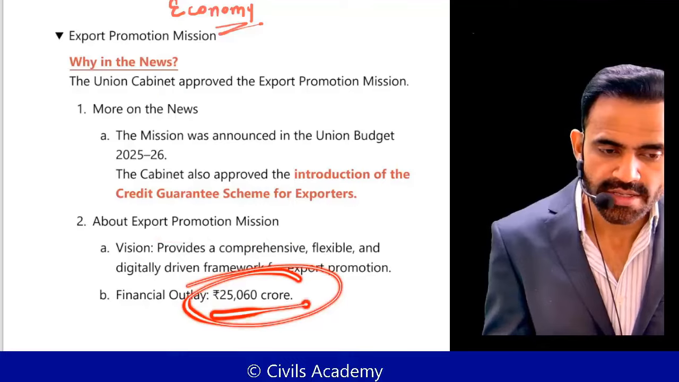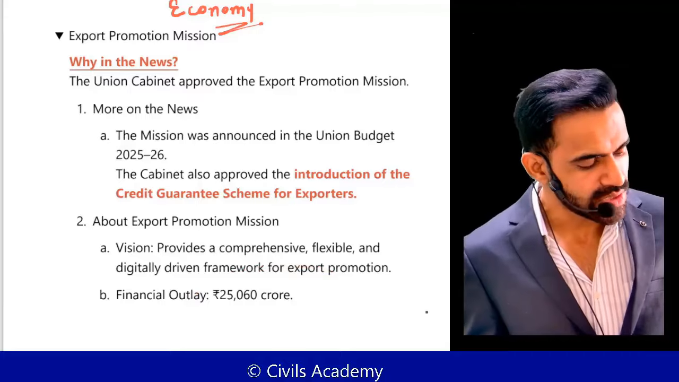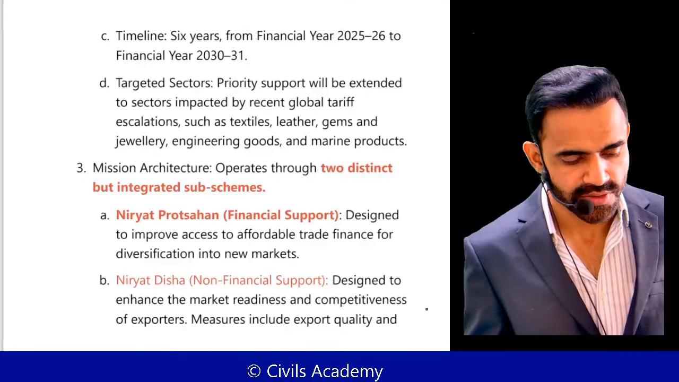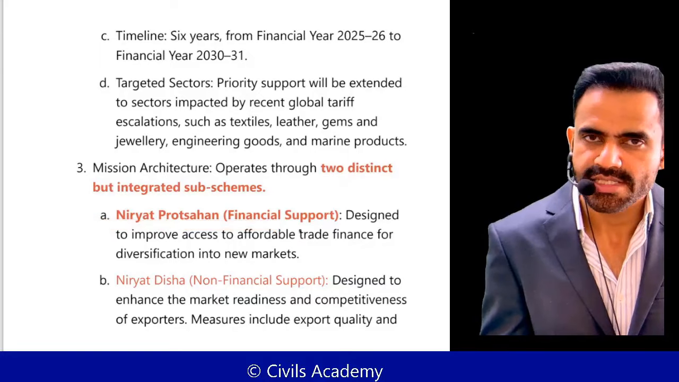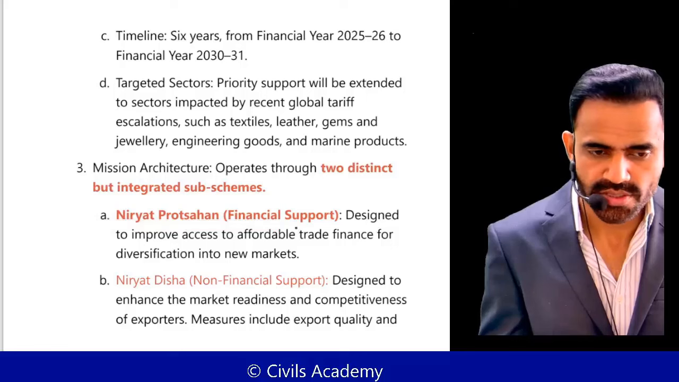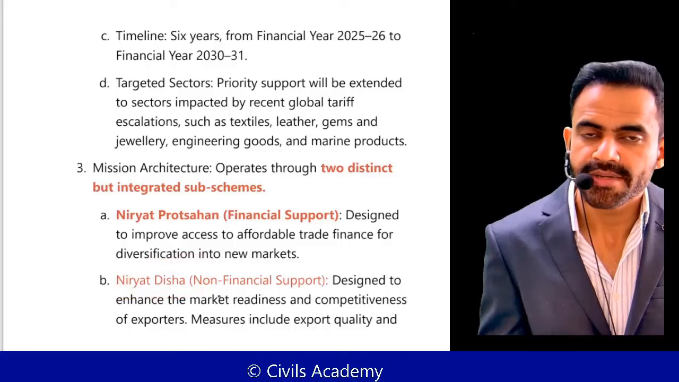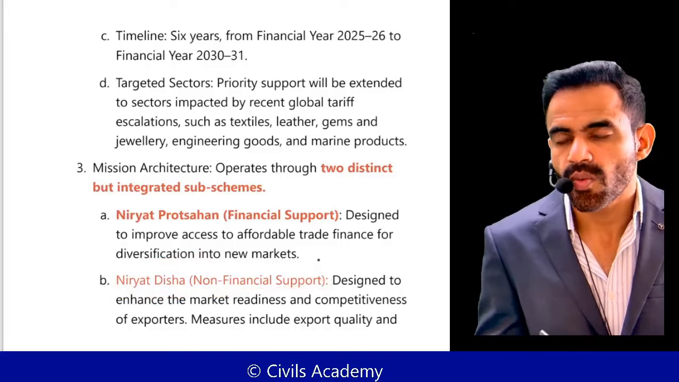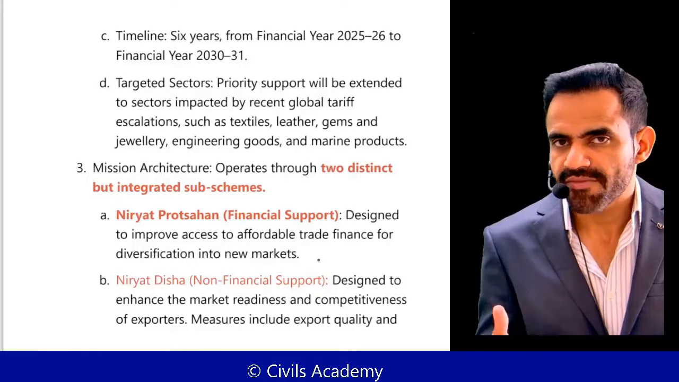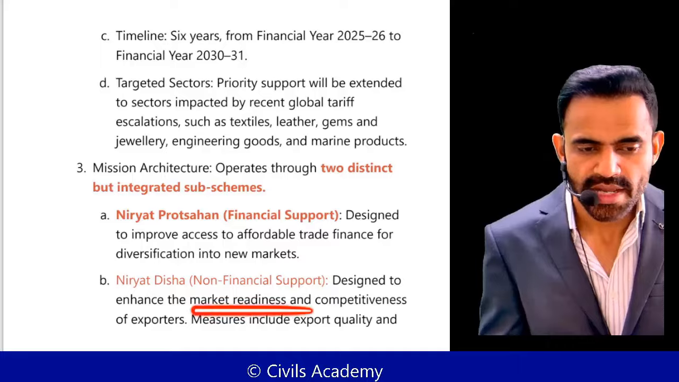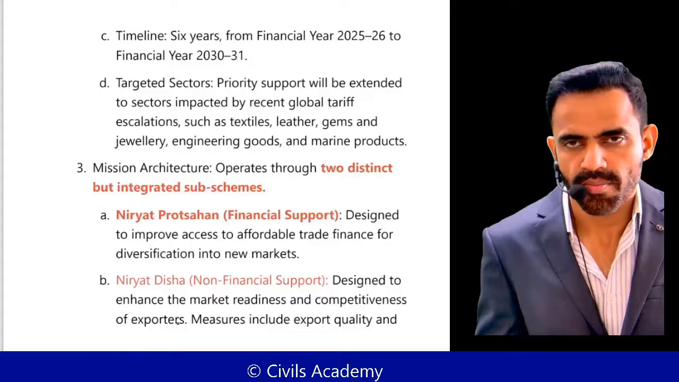So what will be done? There is a financial outlay of roughly 25,000 crore. There are two subcomponents of this initiative. One is Niryat Protsahan. In a very simple sense, financial support will be given to the exporters. Second is Niryat Disha. Disha basically means direction, so this is non-financial support. What is non-financial support? Like how we can export into more countries, how we can simplify the process of export, and how we can make our exporters market ready and more competitive. So these are two components which you need to keep in mind.